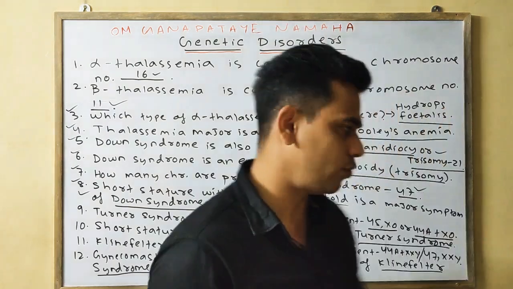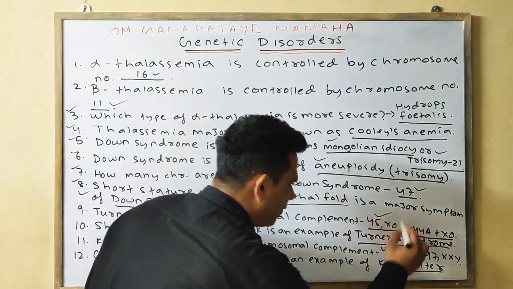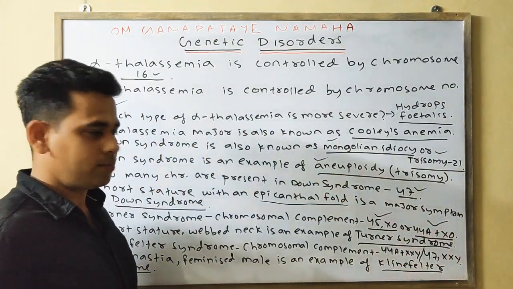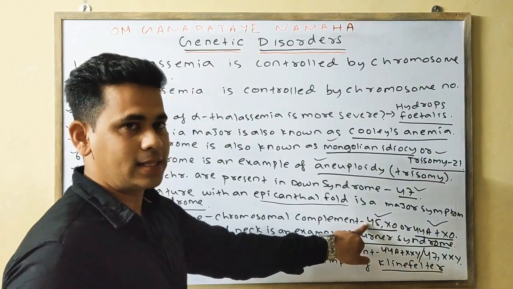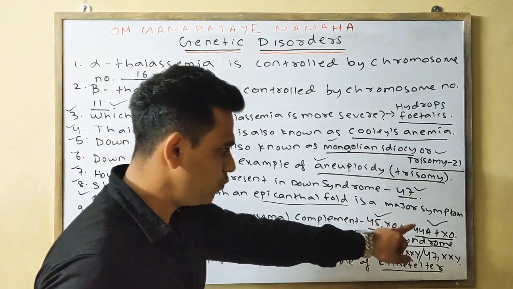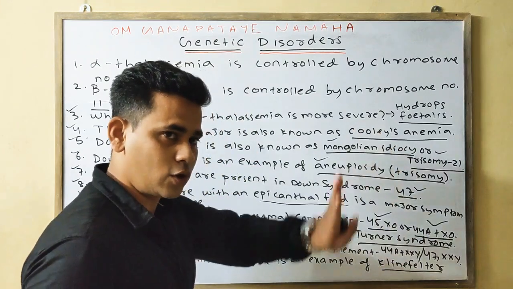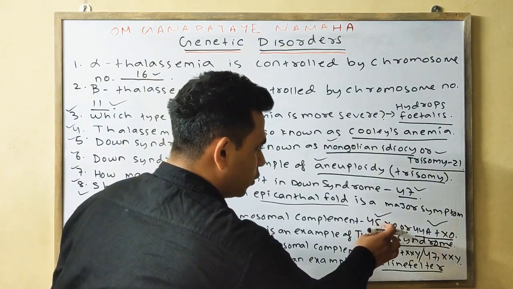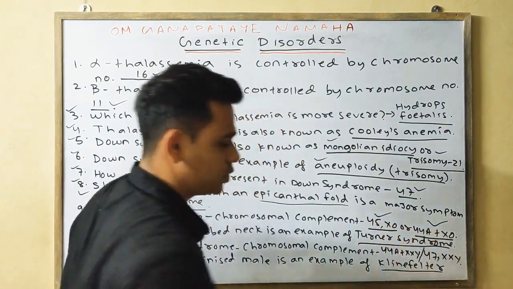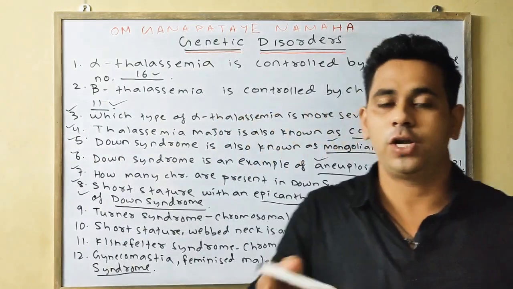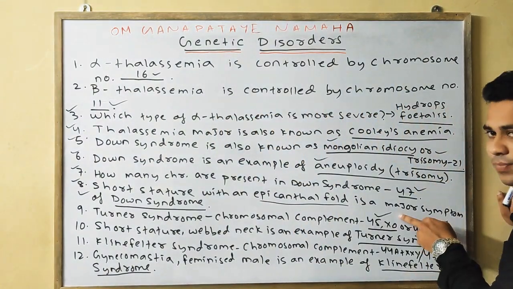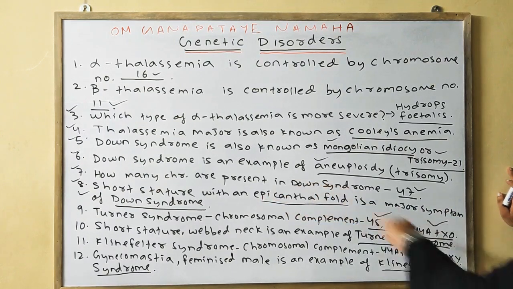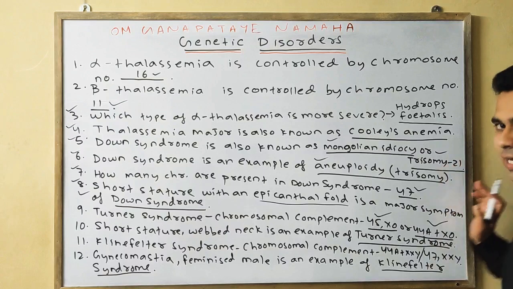Next, Turner syndrome. If it is asked to write the chromosomal complement of Turner syndrome, you can write it in either of two ways: 45, X0, or 44A plus X0, meaning 45 total chromosomes, where 44A means 44 autosomes are present and the sex chromosome is only one, that is X. You make the common mistake of writing 45 plus X0, which is wrong. You should write 45, X0 or 44A plus X0 in the case of Turner syndrome, means one chromosome is missing.